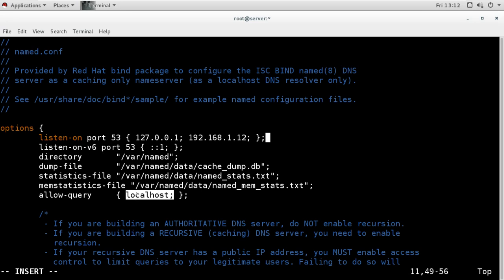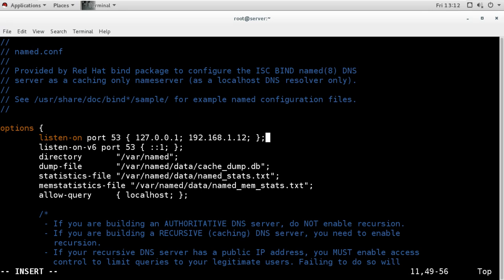Right now it says localhost. Localhost means it will only accept recursive queries for name resolution from the 127 IP. It will not accept queries from any other IP. So if we want to make this server a DNS server for all the other machines, those machines will send queries to this server, so it should accept those queries.